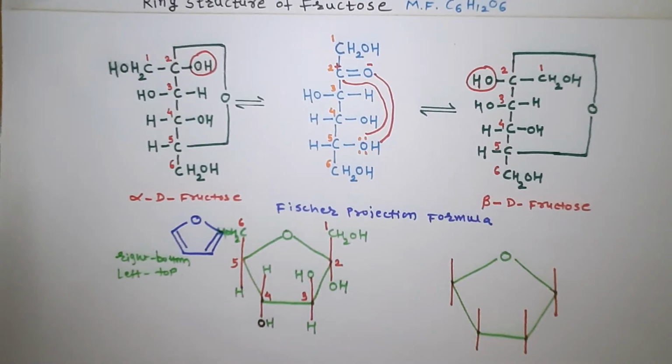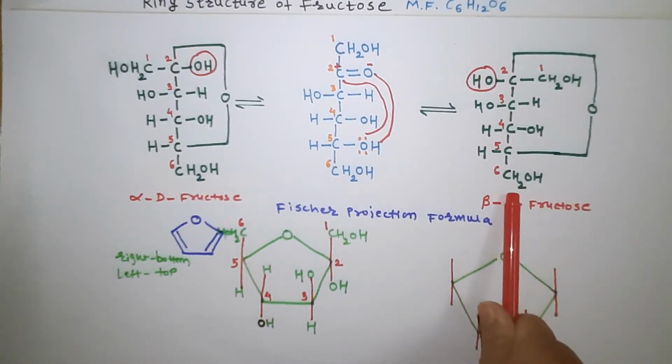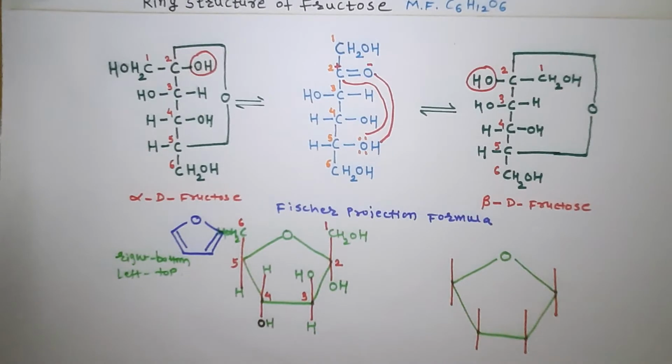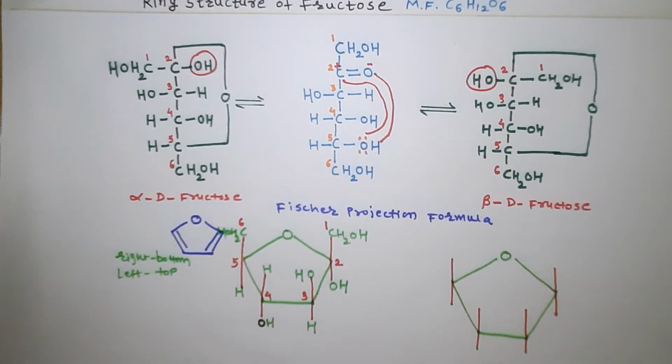One more structure we get here for the beta. See, for the beta, carbon number 1 is CH2OH, and again carbon number 6 is CH2OH. Both carbons have the same group. Now what is here? On the second carbon atom, OH is at the left side.